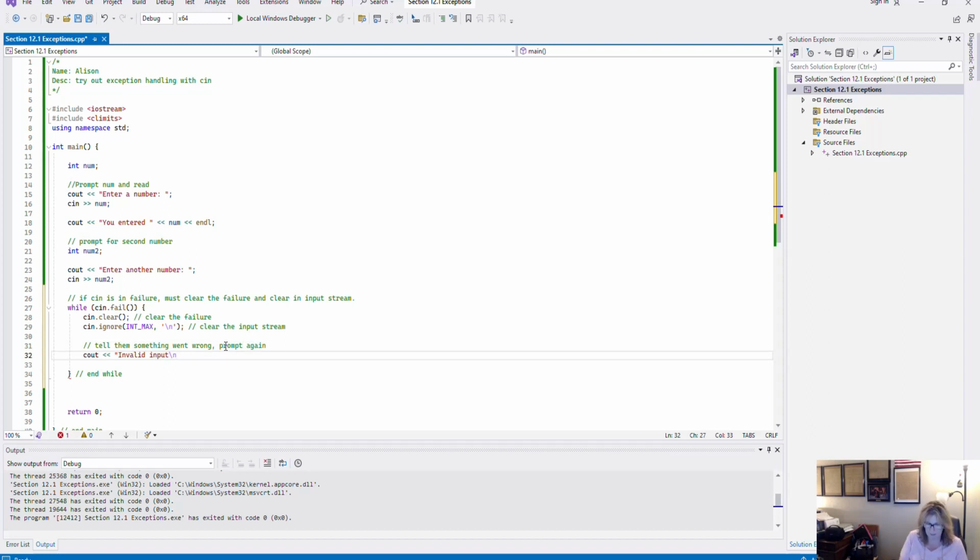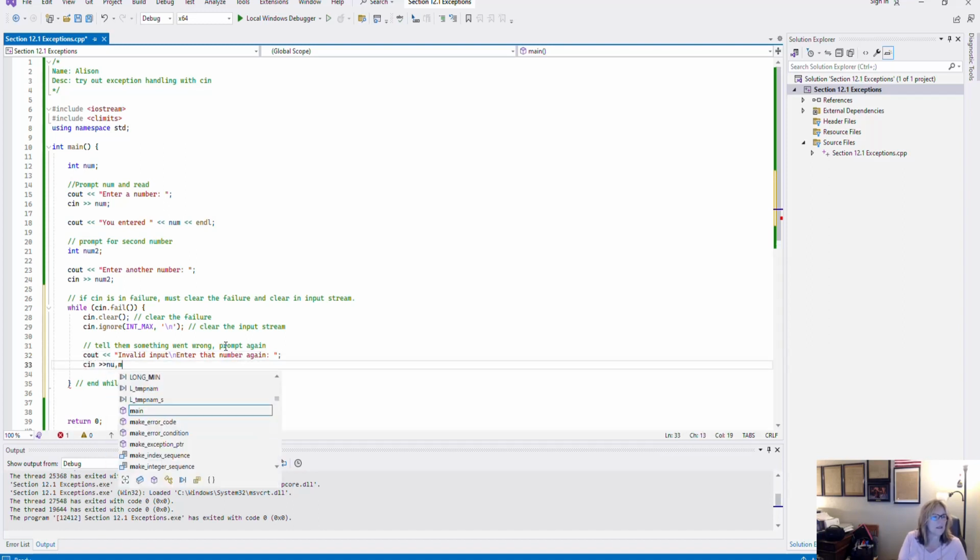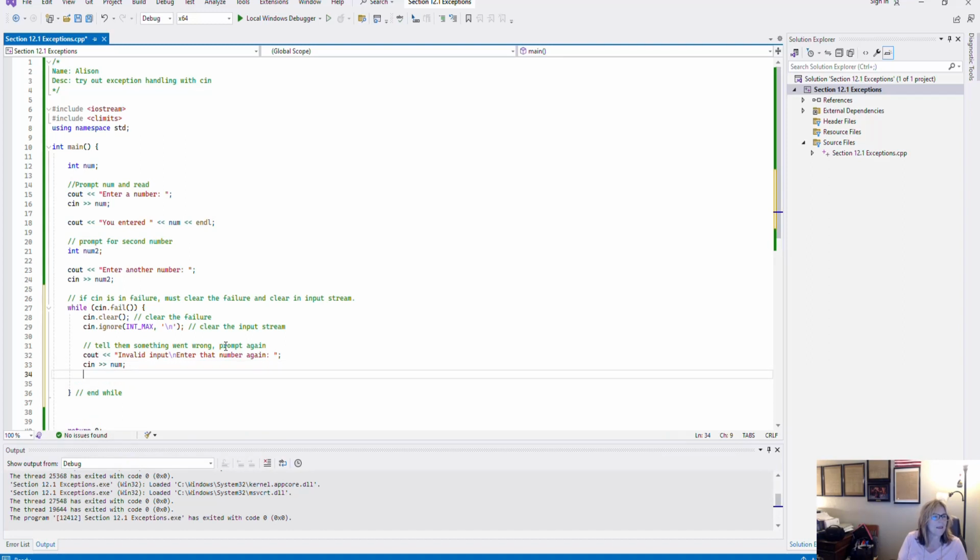So I'm going to remove my semicolon, and then we'll force a new line there, and then we'll say enter that number again, and then I will cin the number, and then we will display what they did. If you don't mind, I'm going to steal line 18. Where it is right there, I'm going to steal line 18. I'll just paste it down in here. I'm still inside of the while loop. So prompt them again, and I'm going to display it and see if it works this time.